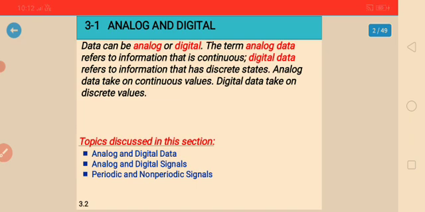That kind of data we call digital data. These are the examples of analog and digital data.